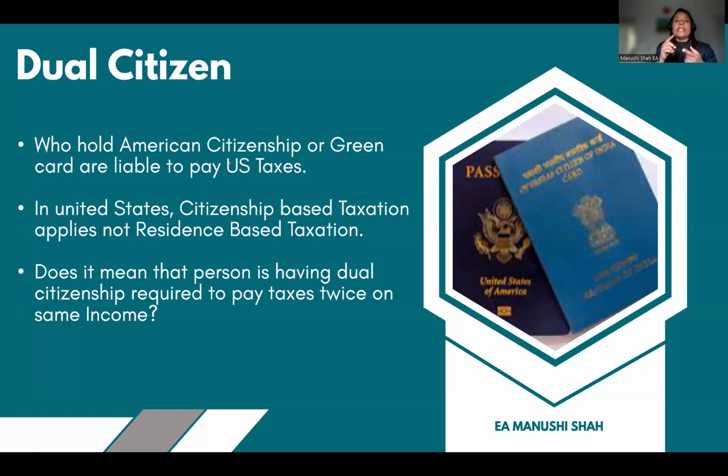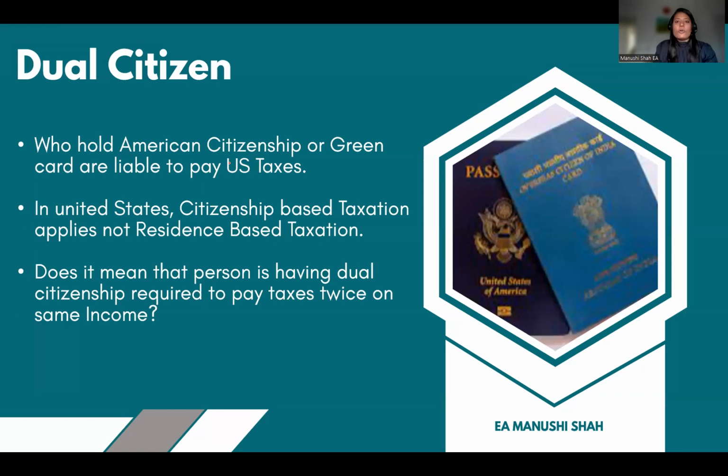In this situation, they have to file Form 1040. Apart from that, they need to show the worldwide income. Although that person has not generated any income from the United States, they are required to show the worldwide income. Now you will certainly have this question: does it mean that on the same income, they need to pay taxes twice? The answer is no. I know that they are required to show the worldwide income on Form 1040, plus they are required to file the tax return in the other country of which the taxpayer is a citizen.